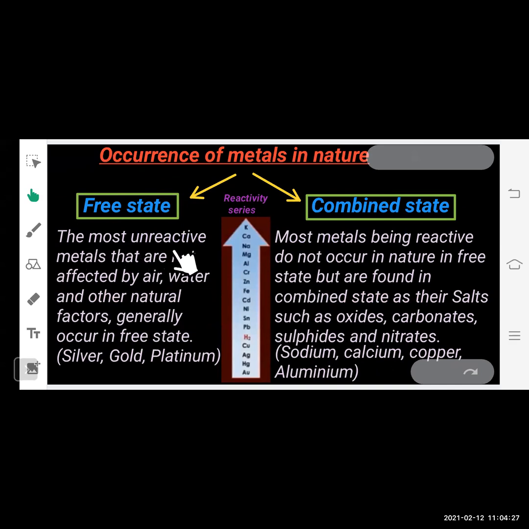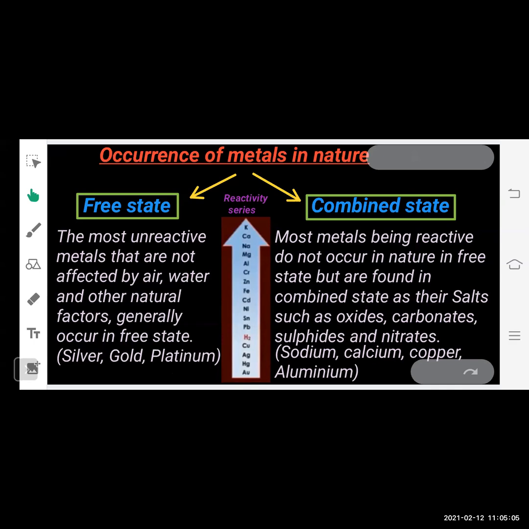Unreactive metals are present at the lower part of the reactivity series. They are not affected by air, water, and other natural factors and generally occur in free state. As we can see here, these metals at the lower part of the reactivity series are least reactive. So they do not react with air, water, or any other natural factors, because of which they exist in free state in nature. They are not found in combined state. For example, silver, gold, platinum, all these metals exist in free state.